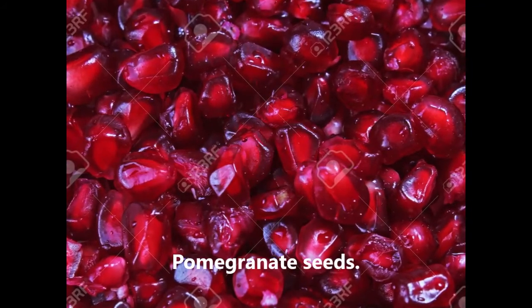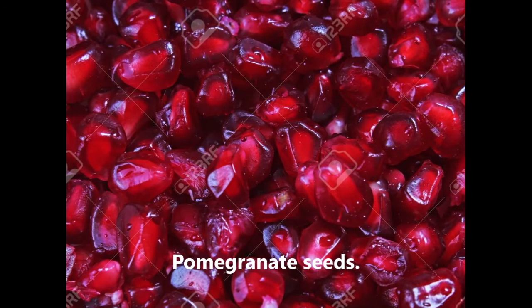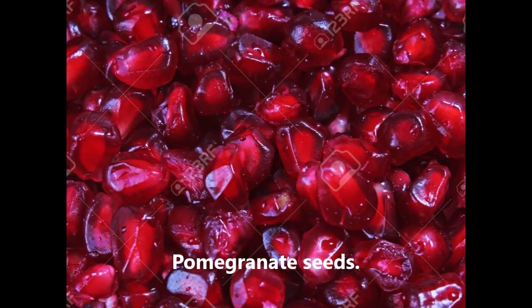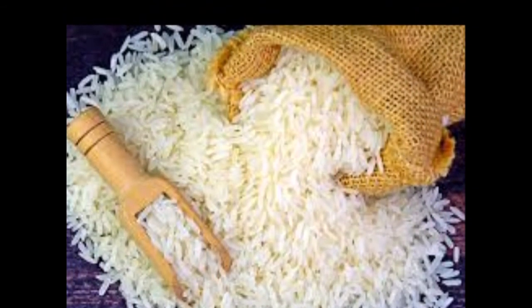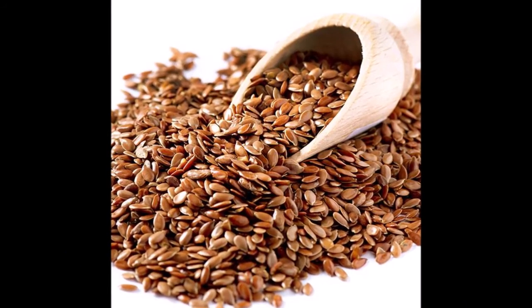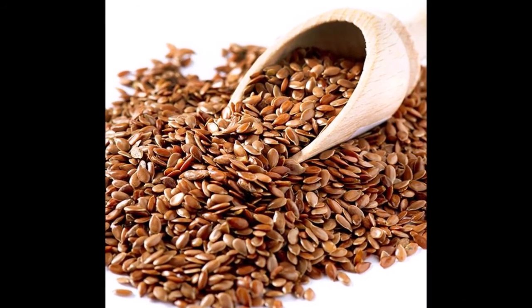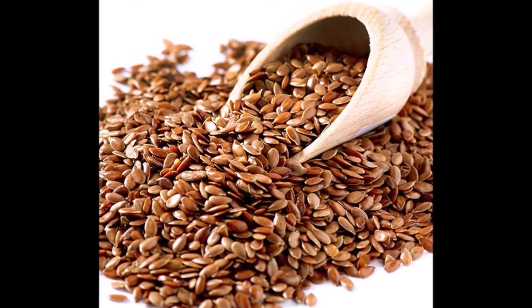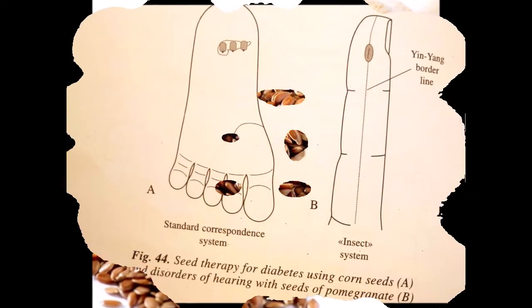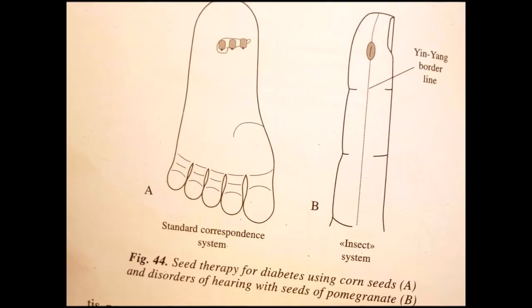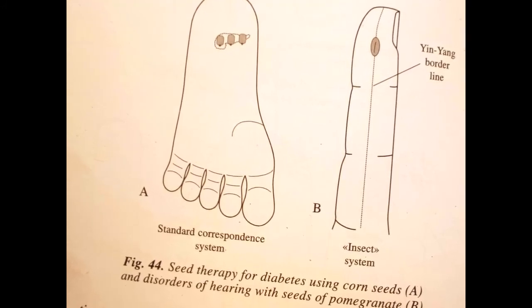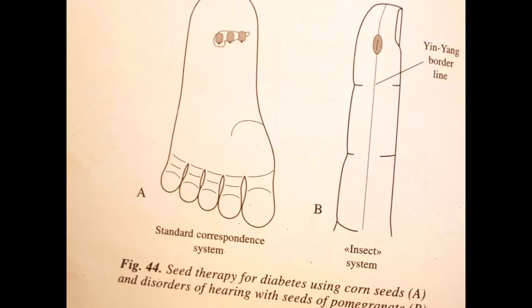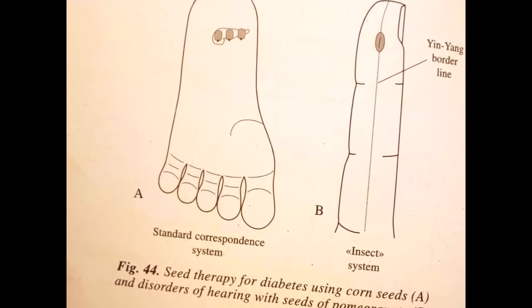Seeds of pomegranate are used in hearing and vision disorders. Rice in bronchitis and bronchial asthma. Barley in hemorrhoids and gout. Flax in constipation, toothache. Marigold in the inflammation of an eye. Peas in anemia and urolithiasis. Cone seeds in diabetes mellitus and epilepsy, etc. This list can be continued endlessly.